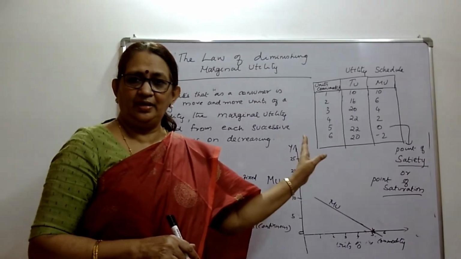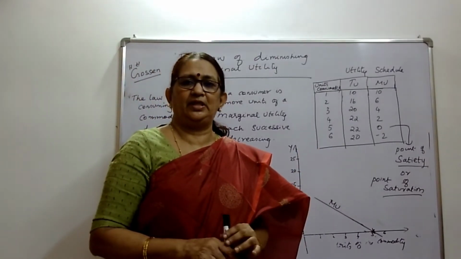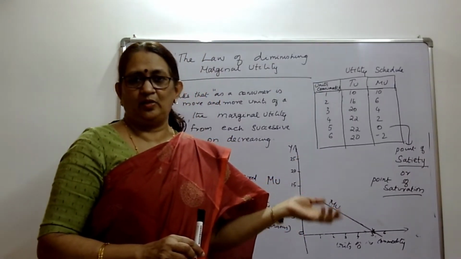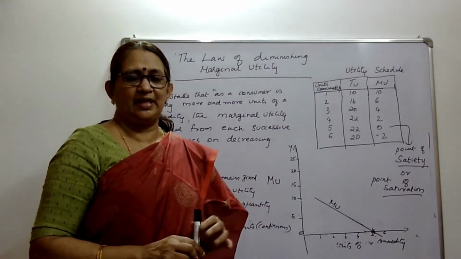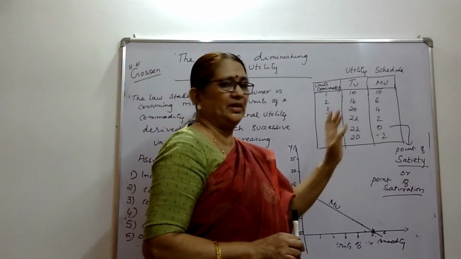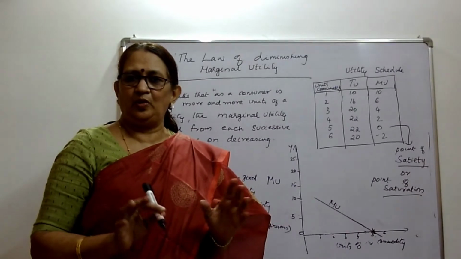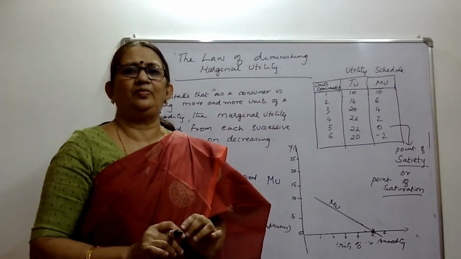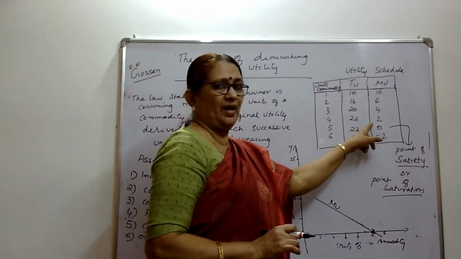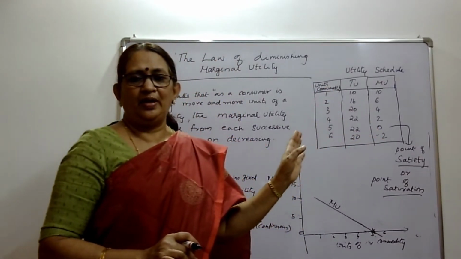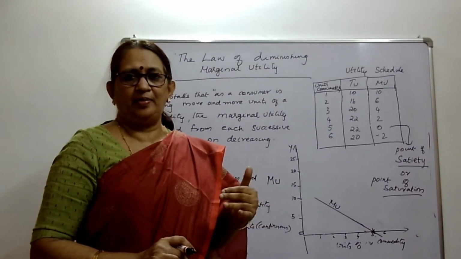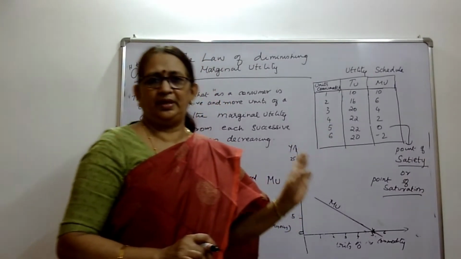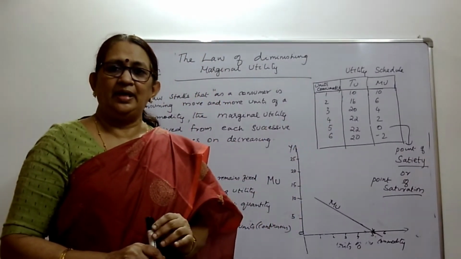Where is it? When he is not deriving any satisfaction at all by consuming one more glass. That may be the fourth glass or fifth glass. So according to this example, at the fifth level, utility is 0, no satisfaction. No consumer would consume beyond that. So this nature of marginal utility, the extra utility derived by a consumer by consuming one more unit of the commodity, goes on decreasing and later becomes negative.